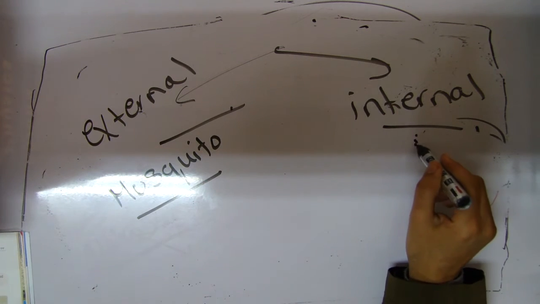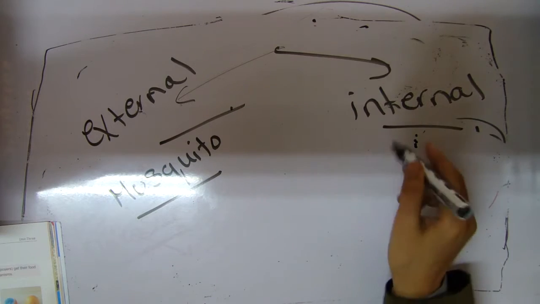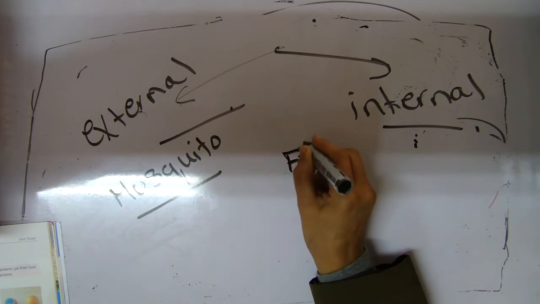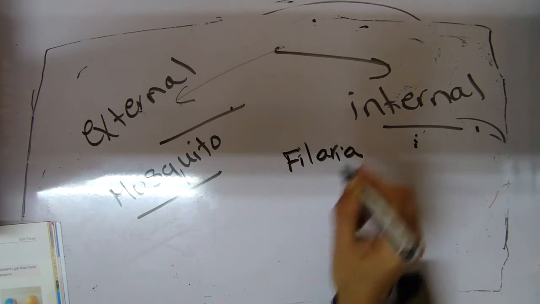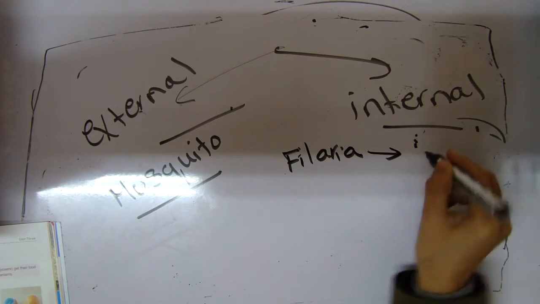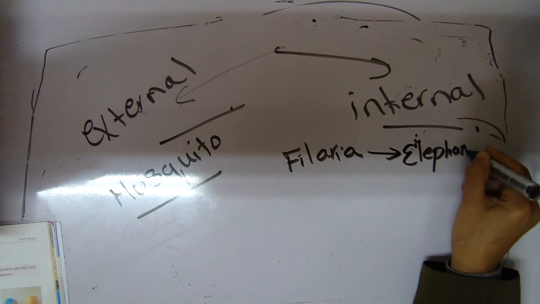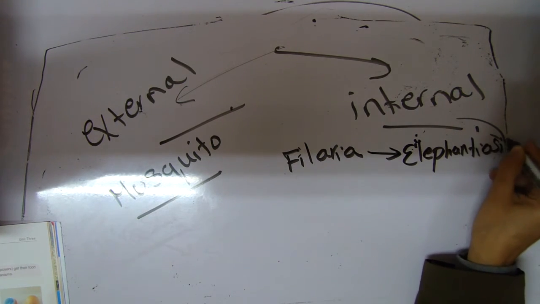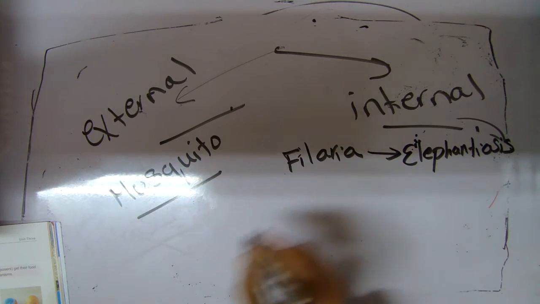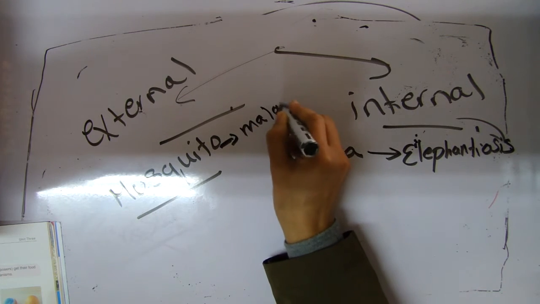The internal parasitism, which lives inside the body, we have here Filaria, which makes symphysis disease. Mosquito makes malaria, or causes malaria.